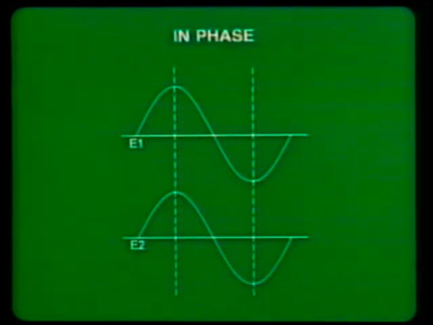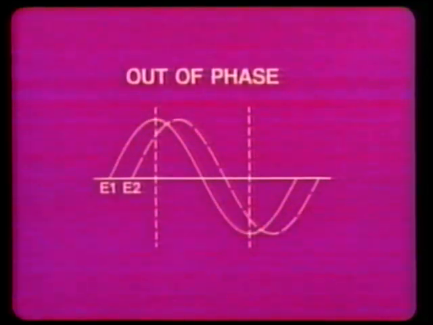Lissajous patterns can also be used to compare the phase shift of 2 waveforms of the same frequency. 2 waveforms are said to be in phase if both waveforms reach their maximum and minimum values at the same time. 2 waveforms are said to be out of phase if one waveform reaches its maximum and minimum values sometime before or after the other waveform.